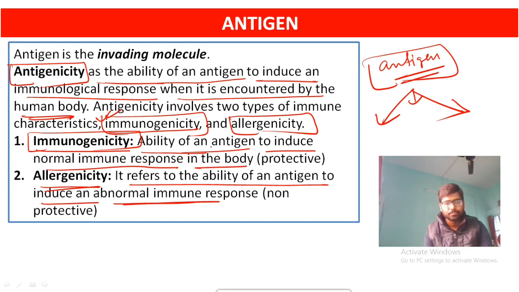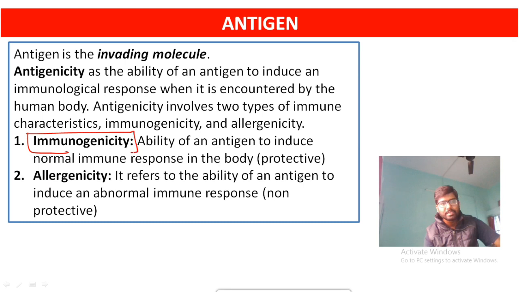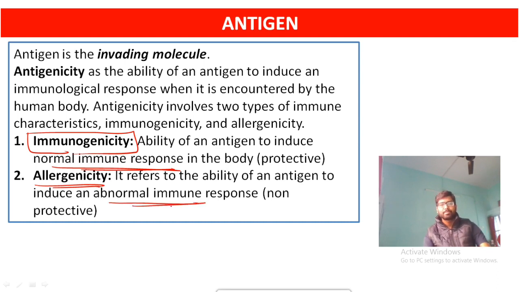One is your normal immune response and another is your abnormal immune response. If the normal immune response is generated, then that is known as immunogenicity of your antigen. If the antigen is going to enter inside your body to produce normal immune responses, then it is known as immunogenicity. If it is going to produce abnormal immune responses, then it is known as allergenicity. Okay, I hope this is very clear to you.